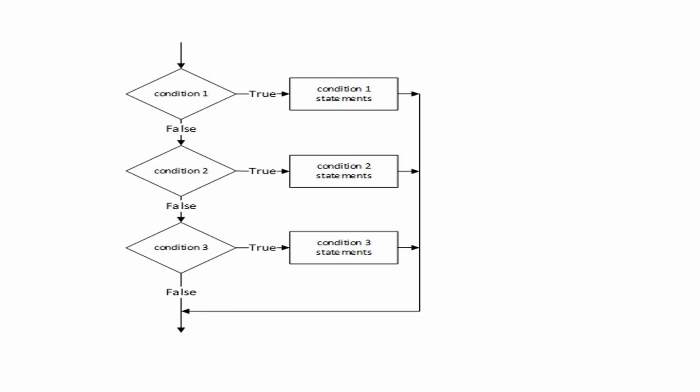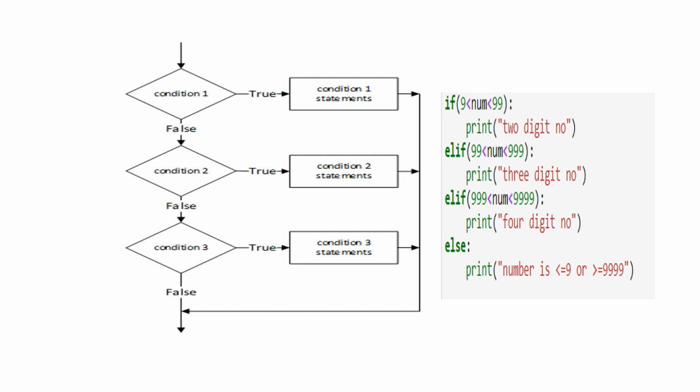This is the flowchart for if-elif ladder. You can see we have many conditions, say condition 1, condition 2, condition 3. And you can see each condition has different statements to be executed. It starts with condition 1. If the first condition is true, it will go inside and execute the code present inside the first condition, and then it will stop.